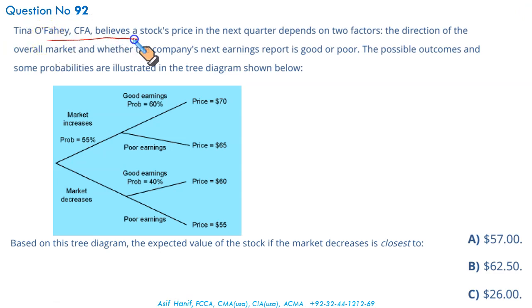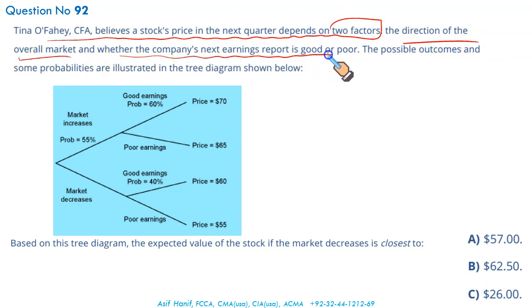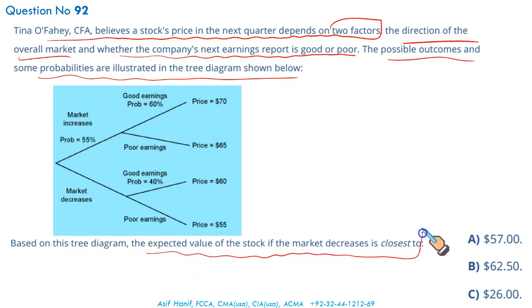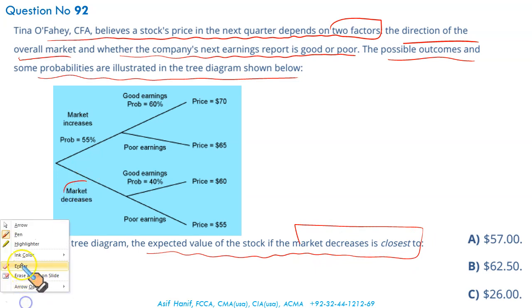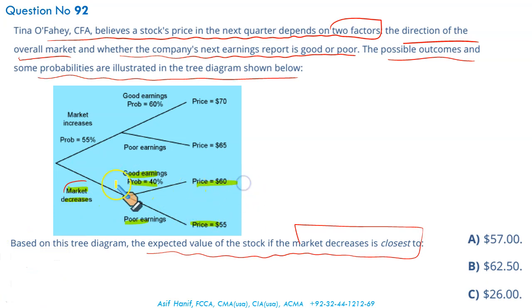Tina Fahe, CFA, believes the stock price in the next quarter depends upon two factors: the direction of the overall market and whether the company's next earnings report is good or poor. This has been given to you already. The possible outcomes and some probabilities are illustrated in the tree diagram. The expected value of the stock if the market decreases is closest to? If the market decreases, we are talking about just this leg of the probability tree. We just have to solve this yellow part.